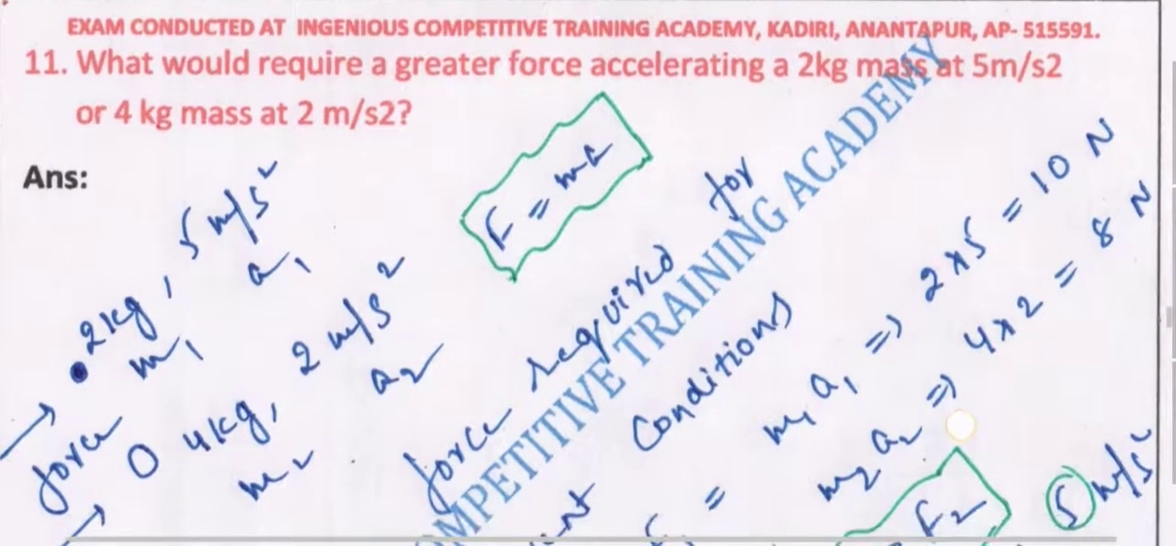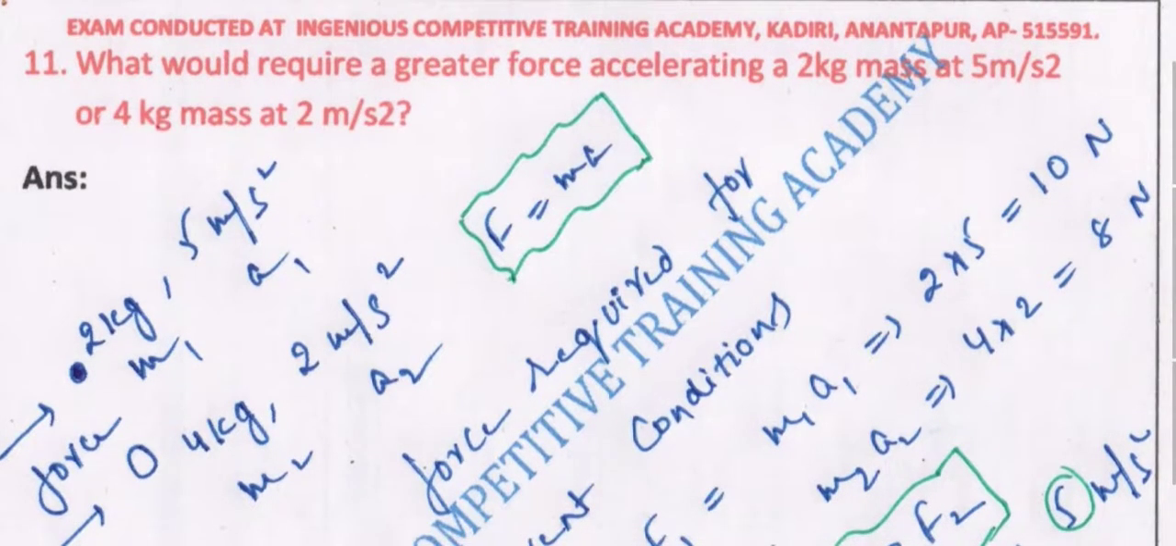Next we have: what would require a greater force, accelerating a 2 kg mass at 5 meter per second square or a 4 kg mass at 2 meter per second square? So please remember here, the mass has been given, and the acceleration has been given. So here they are asking the greater force required for whom? As per this, m1 a1 has been given, m2 a2 has been given. We know that force is equal to ma.